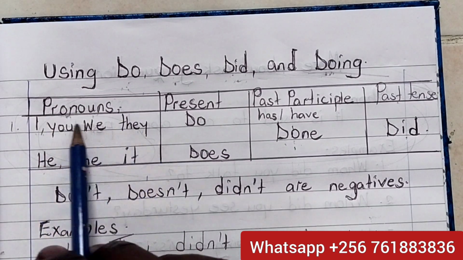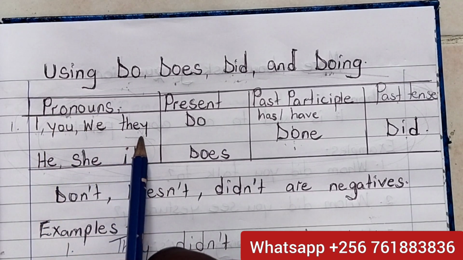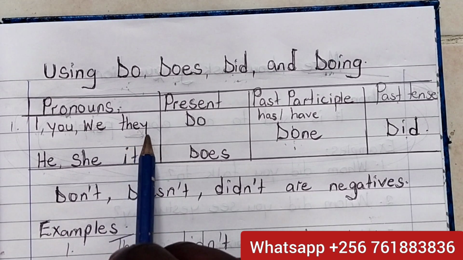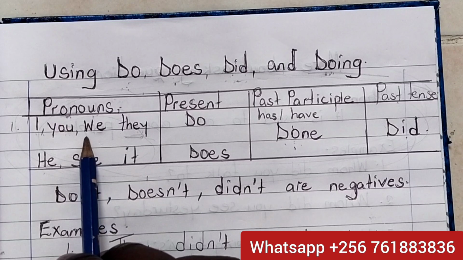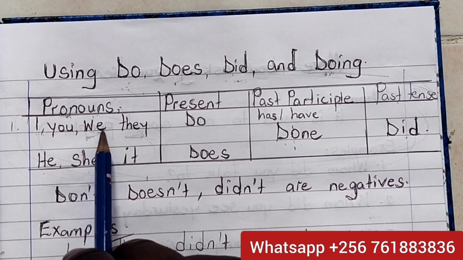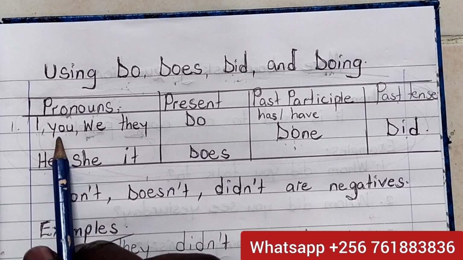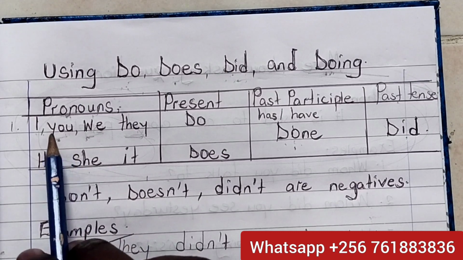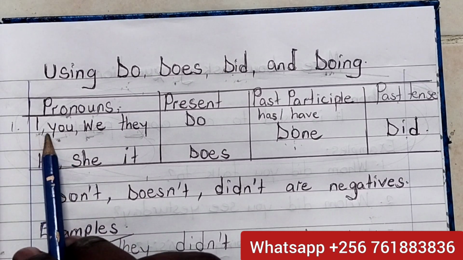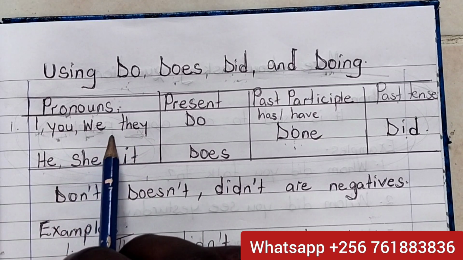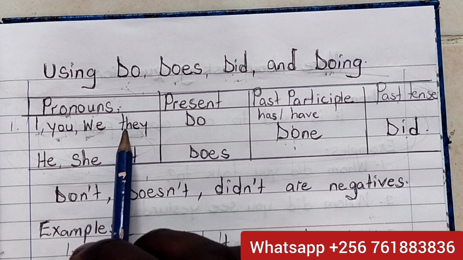Instead of saying children, you use they. Instead of saying people, you use they. Instead of saying me and Jonathan and my family, we use we. Instead of saying parents, you use you. I. These are pronouns. They represent a noun which you want to talk about.